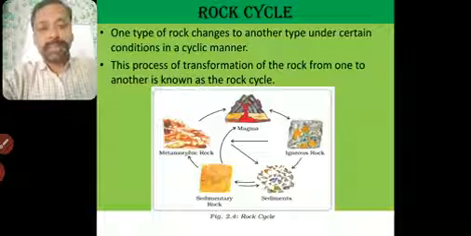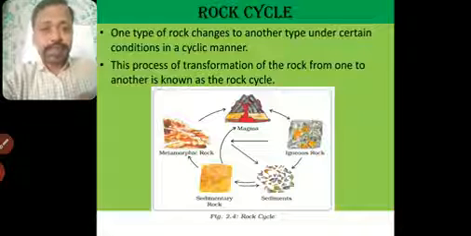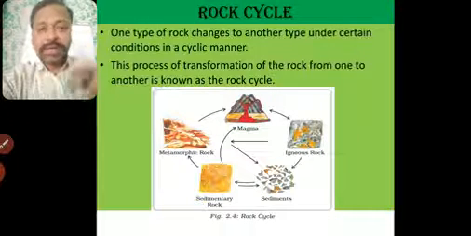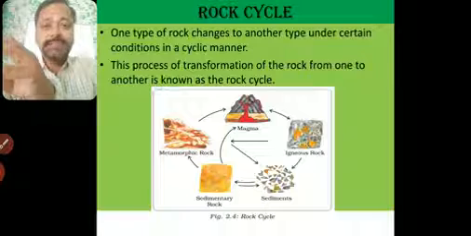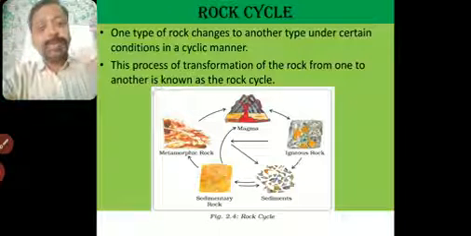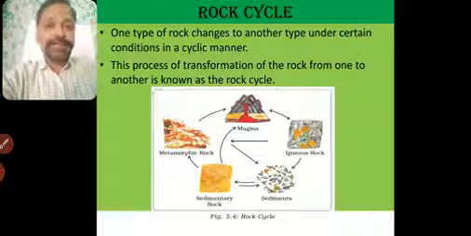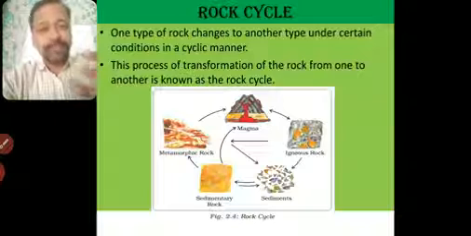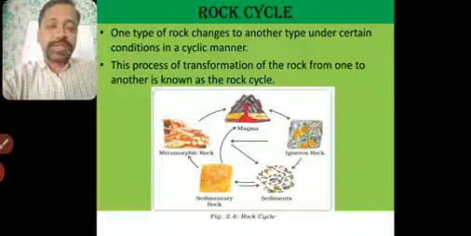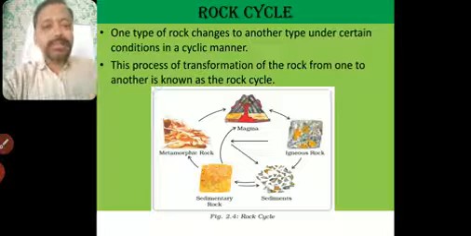So again we can see the whole thing in this diagram. Igneous rock gets broken into sediments. Sedimentary rock gets changed because of heat and pressure. It becomes metamorphic rock. Then metamorphic rock under the earth, because of high temperature, melts and again forms magma, which again comes up and becomes igneous rock. So it makes a cycle. So this is nothing but the rock cycle. I hope it's clear now.